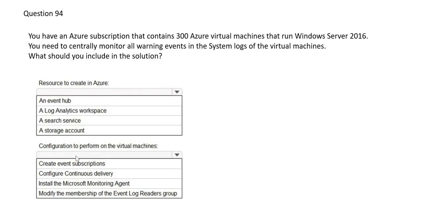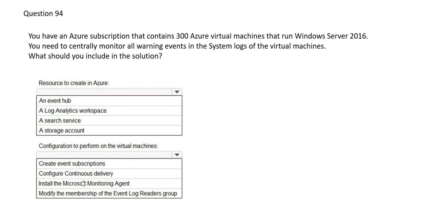Let's look at the second configuration to perform on virtual machine. So since it's a Windows based platform, we will require to install Microsoft Monitoring Agent. That is something which is important. We don't do event subscriptions because this is not required. This is required usually on Linux systems, not on Windows systems. So that's why this is wrong.